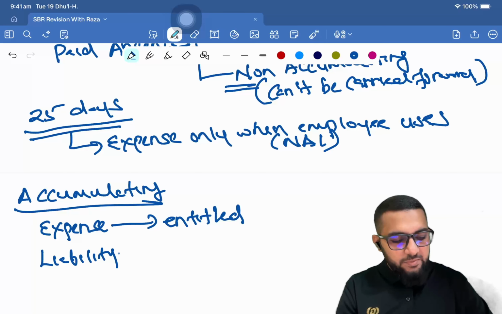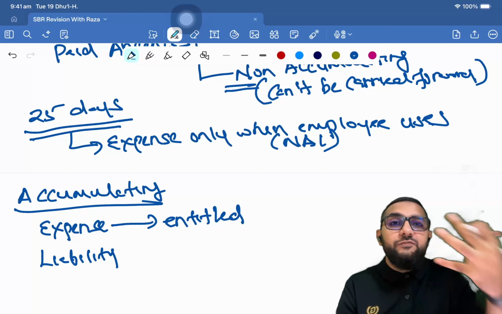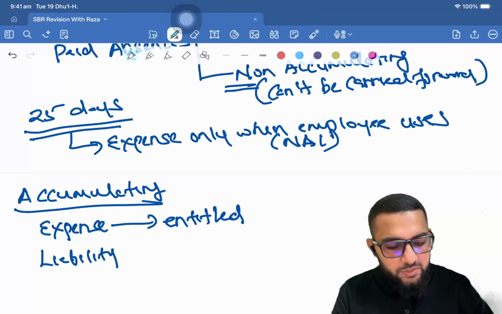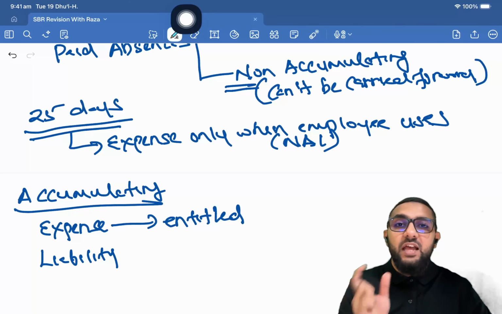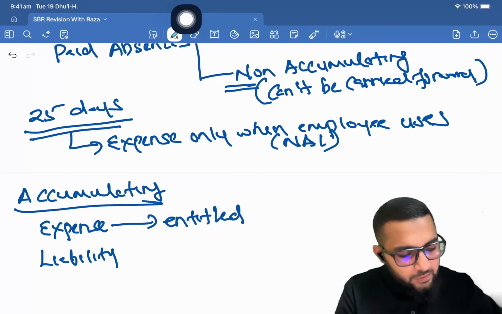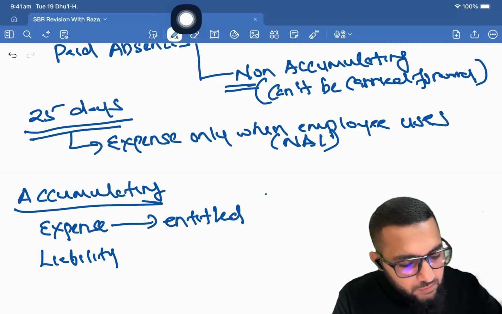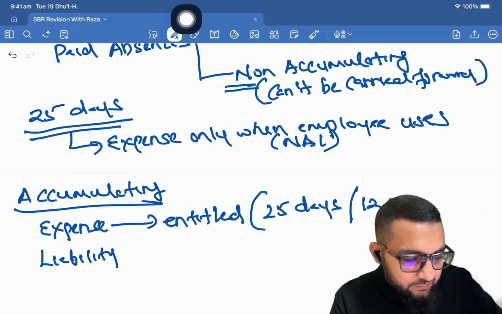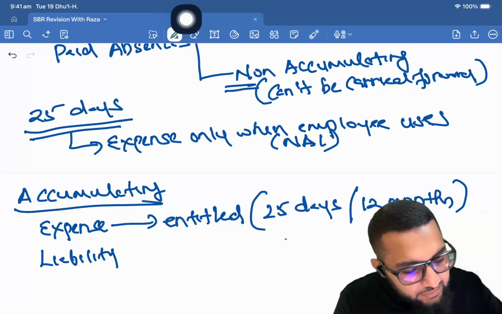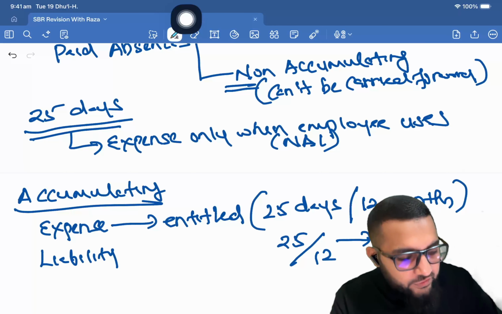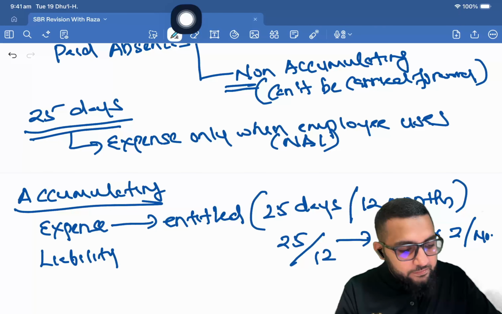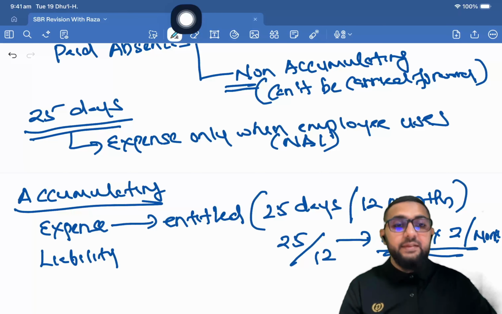Now this liability is carried forward if these leaves remain unused at the end of the period. So what does entitled mean? Now 25 days of leave is for 12 months, so 25 days for 1 year. Entitlement means 25 divided by 12, which is approximately 2 days per month. This is what entitlement is.